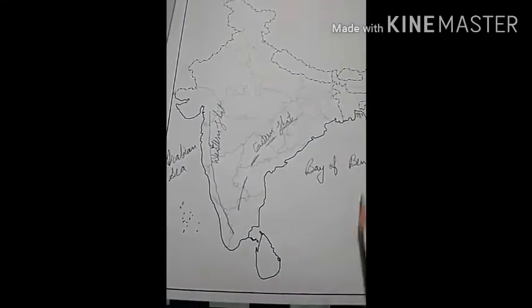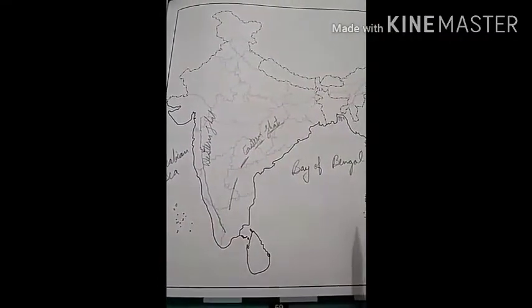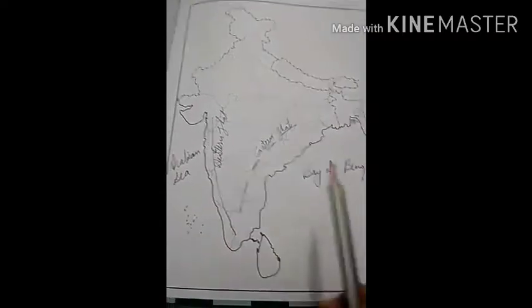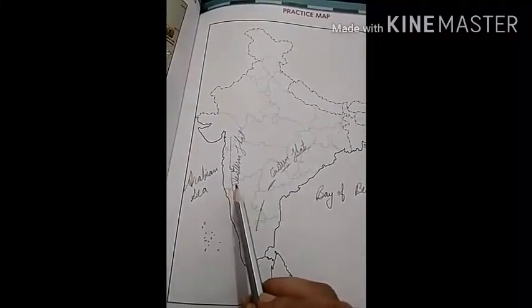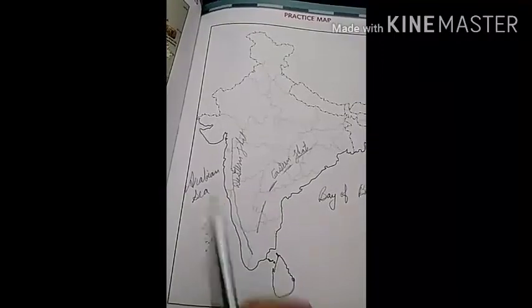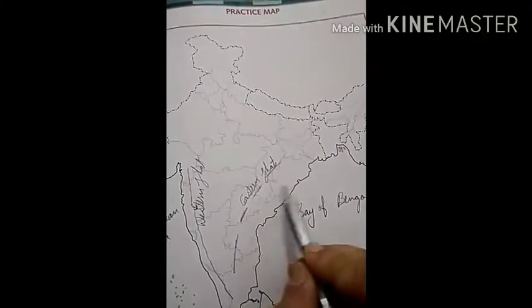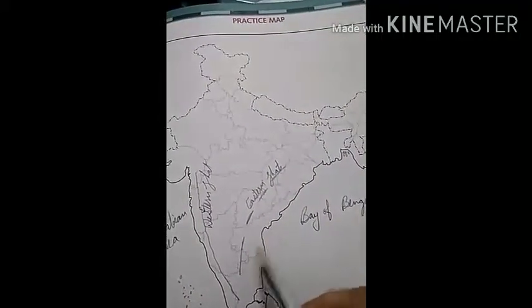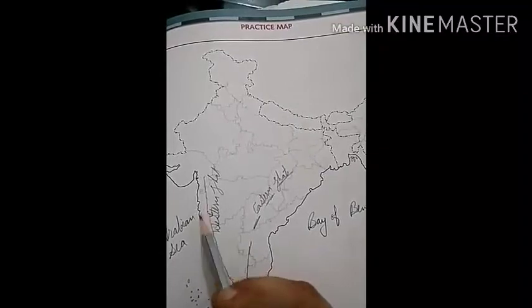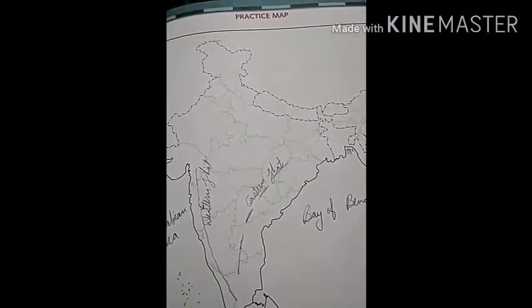The coastal plains lying between Eastern Ghat and Bay of Bengal are Eastern Coastal Plains, and the coastal plains lying between Western Ghats and Arabian Sea are known as Western Coastal Plains. These plains, as you can see, are wider in comparison to Western Coastal Plains.